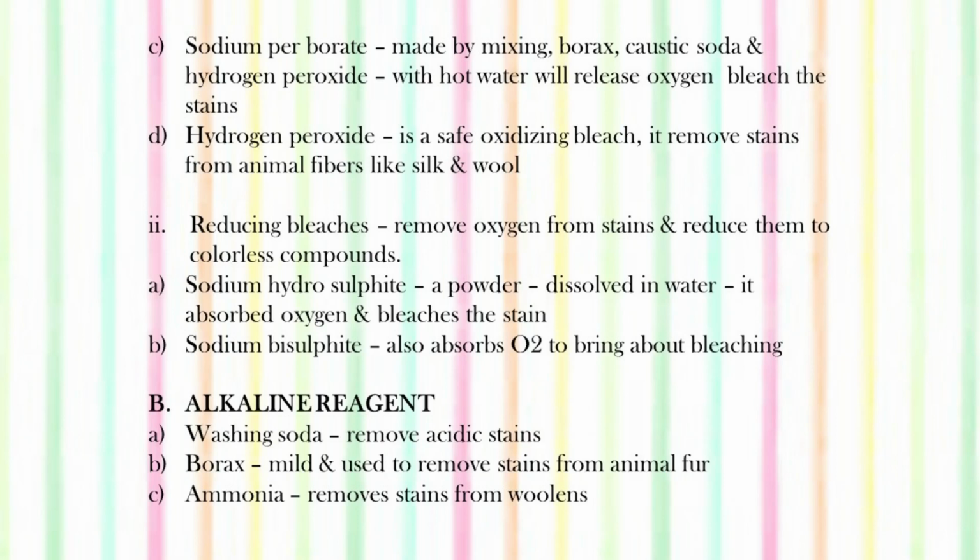Other oxidizing bleaches are sodium perborate. It is made by mixing borax, caustic soda and hydrogen peroxide. With hot water, it will release oxygen and bleach the stain. Next is hydrogen peroxide. This is the safest oxidizing bleach to be used to remove stains, especially from animal fibers like silk and wool.